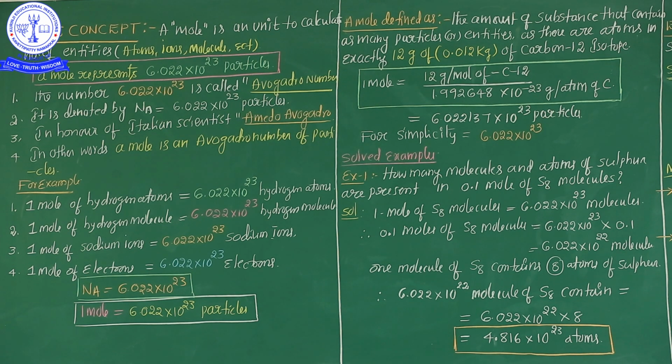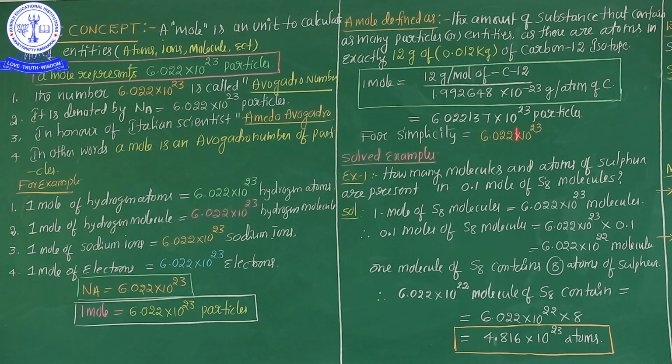Here 1.992648 into 10 to the power of minus 23 grams is the mass of one atom. In order to determine the number of atoms in 12 grams of C-12, the mass of carbon-12 was determined by the mass spectrometer. It was found to be equal to 1.992648 into 10 to the power of minus 23 grams.